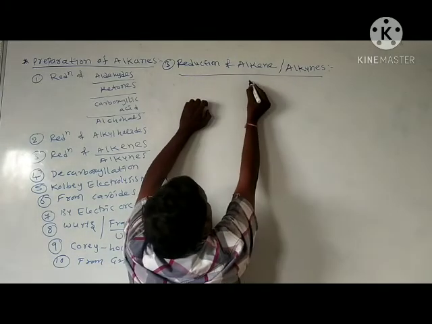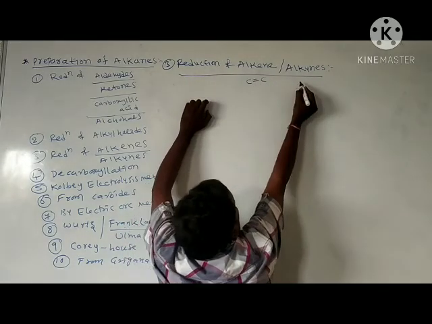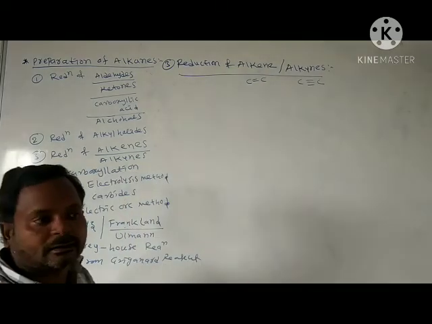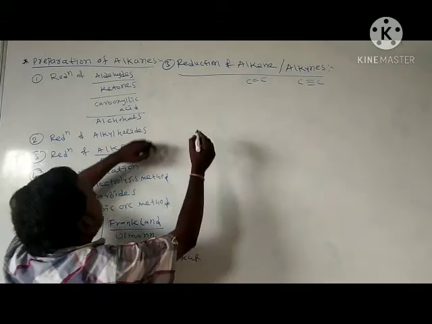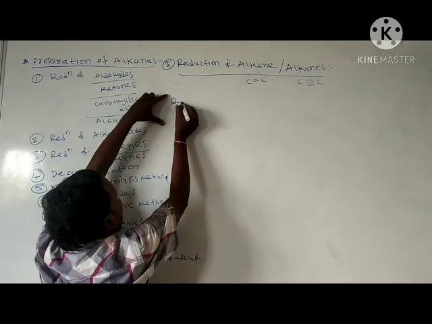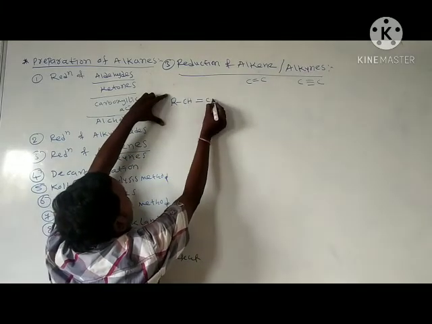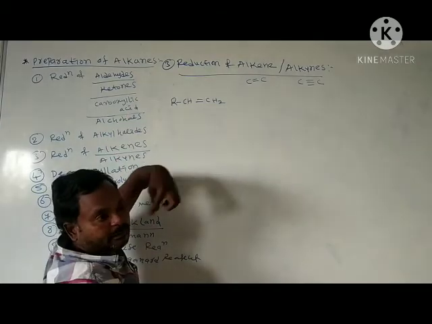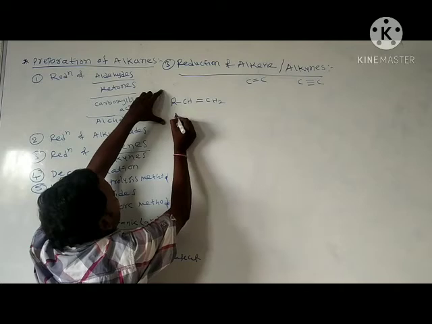Alkene means a carbon carbon double bond. Alkyne means carbon carbon triple bond compounds, called alkynes. Here I am taking a general alkene, CH2 double bond CH2. This is called an alkene.